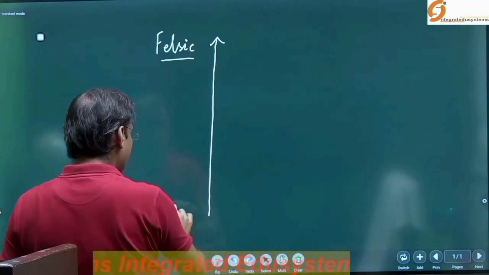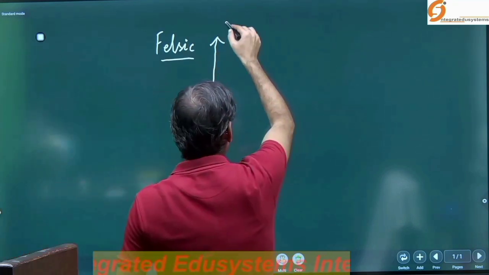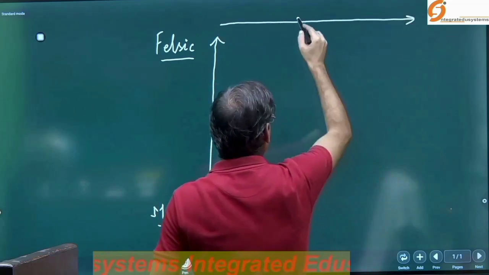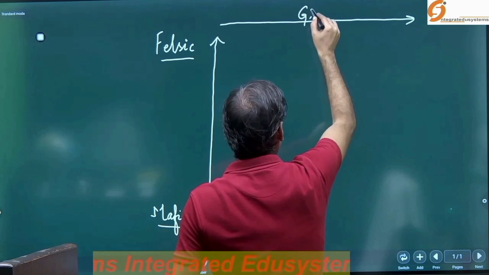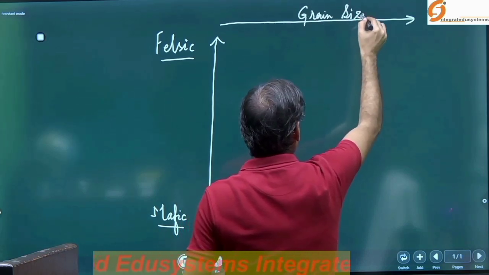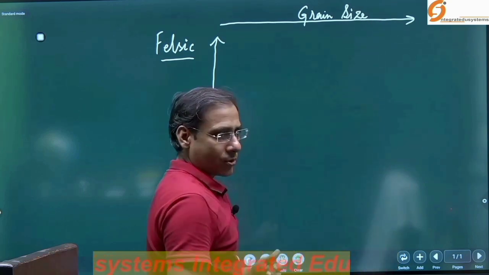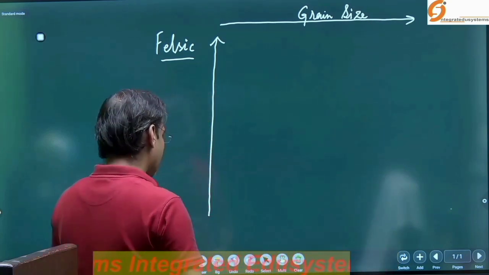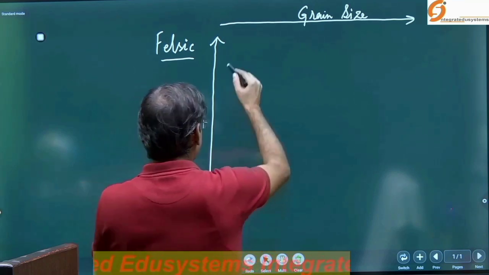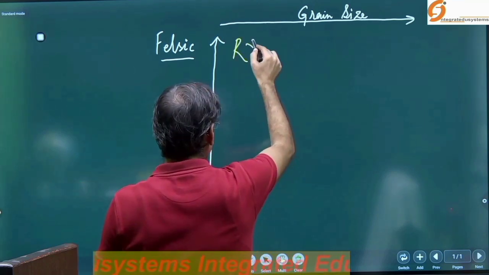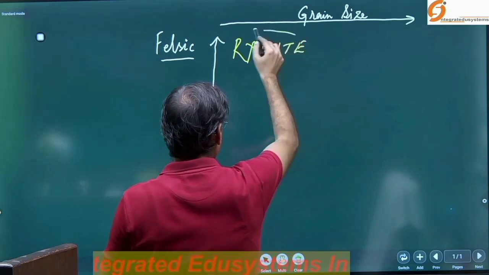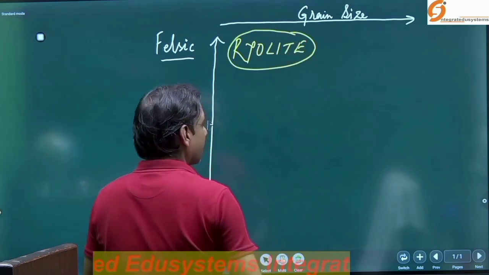Further, I will explain the mafic and felsic. Grain size or the size of crystal. Is it visible?